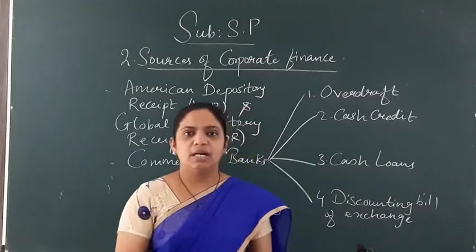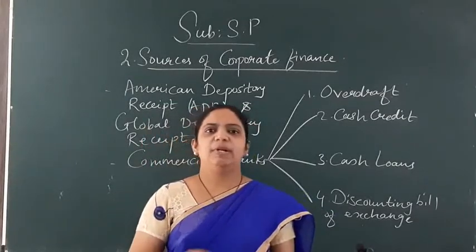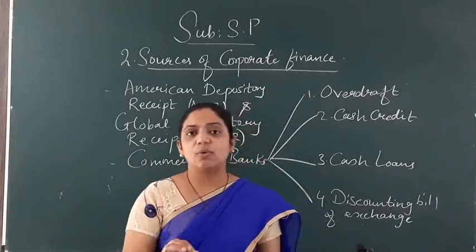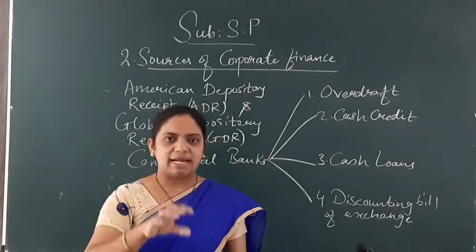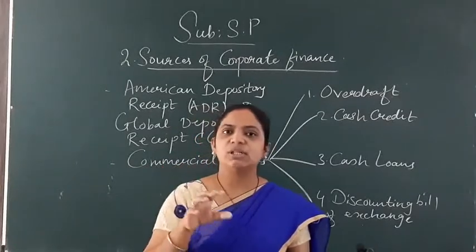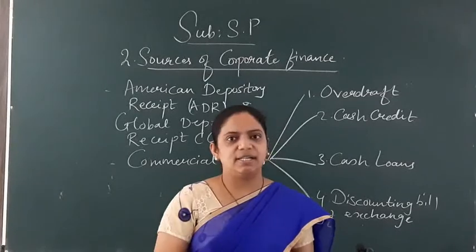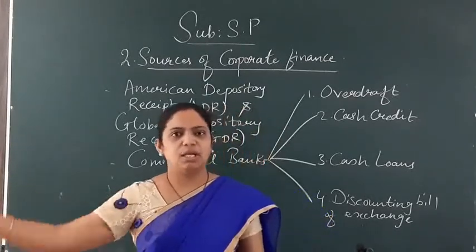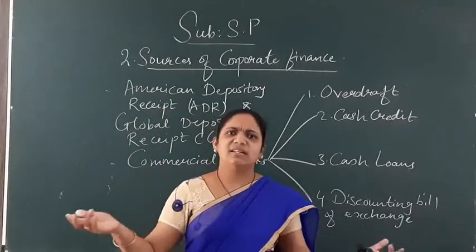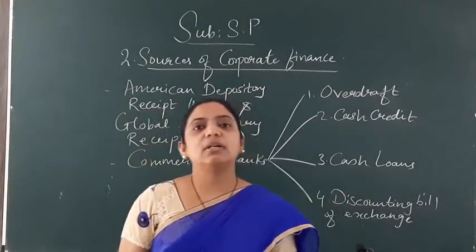At that time, the 1 lakh rupees check will be given and 20,000 will be given to the company temporarily, which is said as a short-term loan. And on that, yes, the company can give a 1 lakh check. Why? Because 80,000 is in the company's account, but 20,000 is not there. At that time, the bank provides 20,000 and the company can issue a check to the third party. Now, on this 20,000 which is given by the bank, the bank takes interest. Okay, this is the overdraft facility which is provided just to the current account holder.